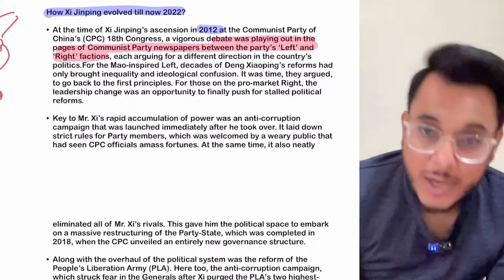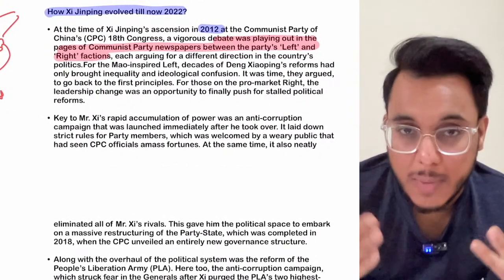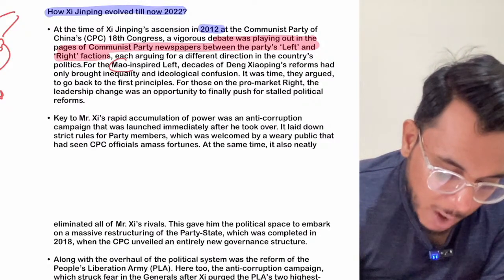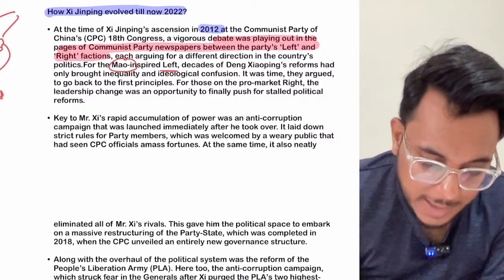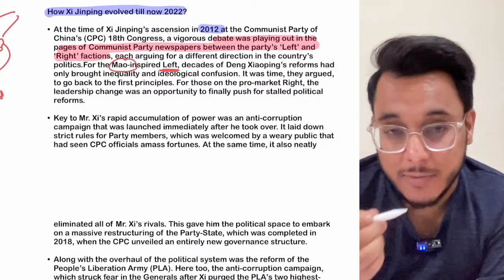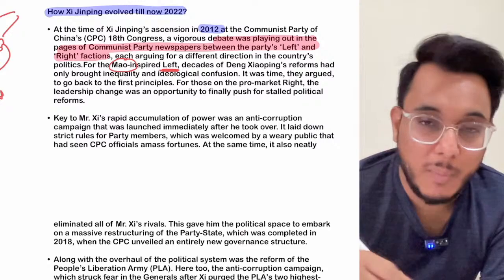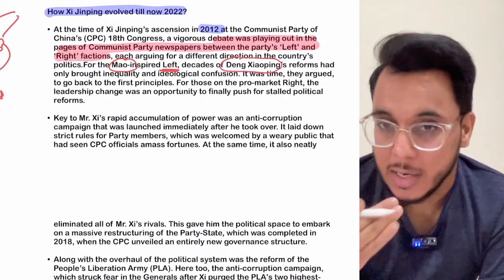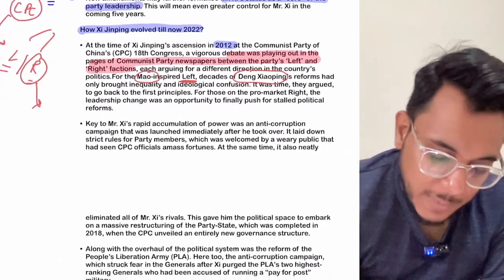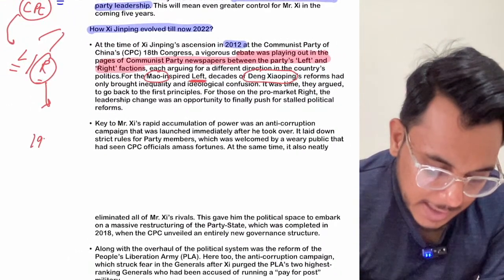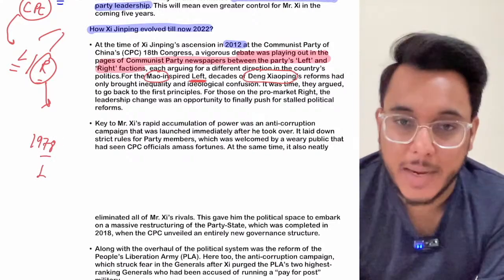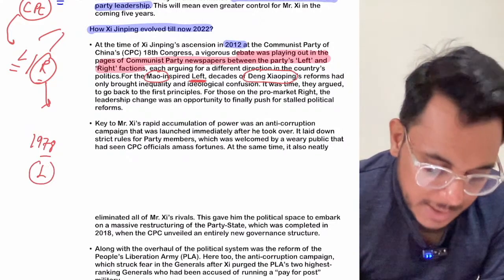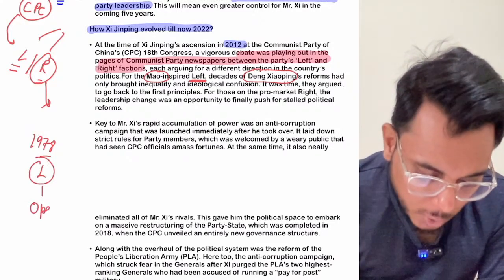So basically, which is more important and which will be more powerful, the left or the right, that was the debate. Now when we talk about Mao Zedong, he inspired the left. Mao was in favor of very strong state control. So Mao was towards the left. And Deng Xiaoping was inclined towards the right. Now you might know this already, that in 1978 China's liberalization happened. India's LPG reforms came in 1991. China's LPG reforms came in 1978, which was called the open door policy.